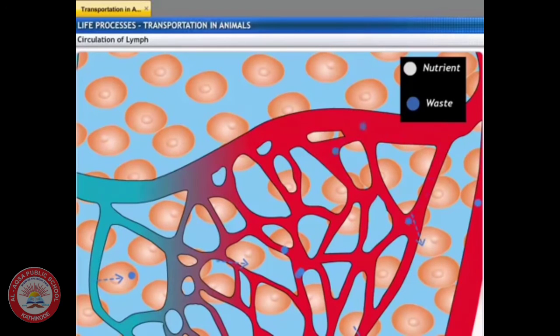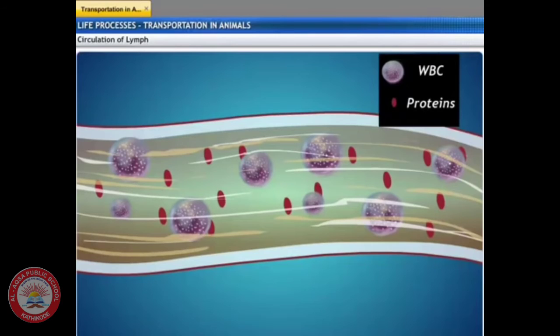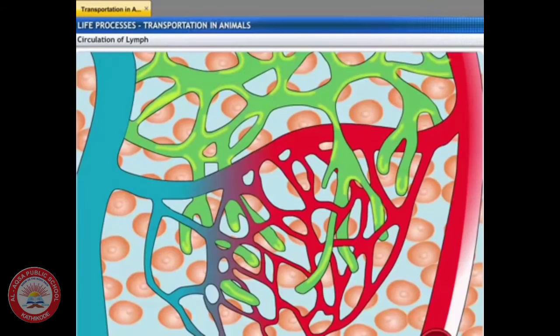It is similar to the plasma of blood but colorless and contains less protein. Once the lymph is formed in the intercellular spaces, it drains into the lymphatic capillaries, which then join to form large lymph vessels. These lymph vessels then finally open into the larger veins. Lymph carries digested and absorbed fat from the intestine and drains excess fluid from the extracellular space back into the blood.